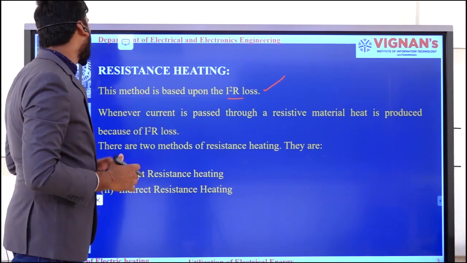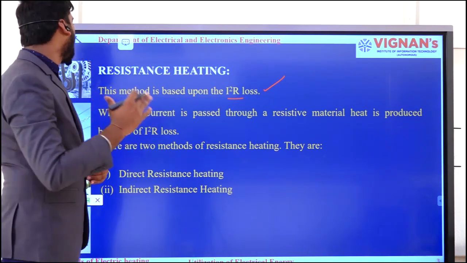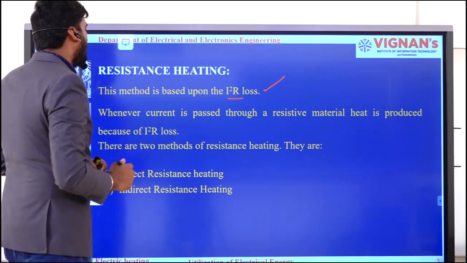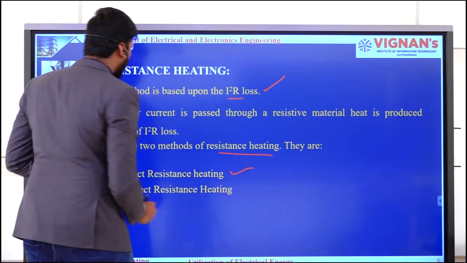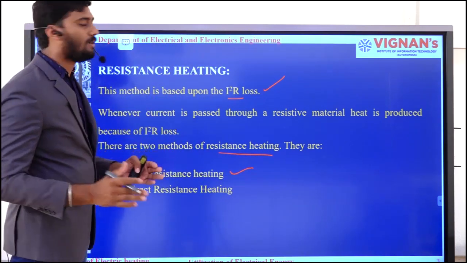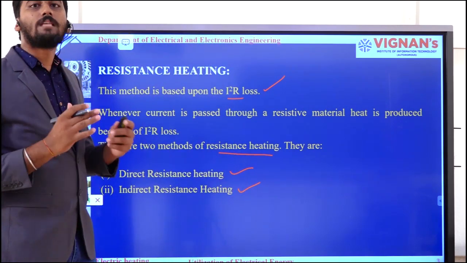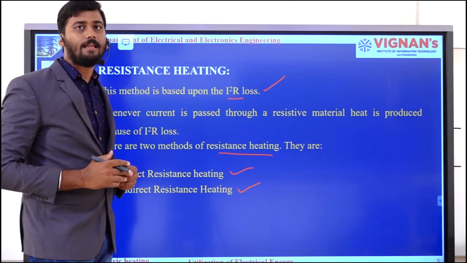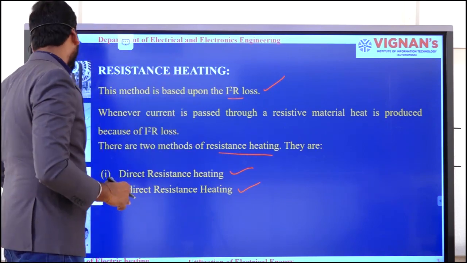Whenever the current is passed through a resistive material, heat is produced because of I square R loss. There are two types of resistance heating: direct resistance heating, and the second one is indirect resistance heating. These are the two subcategories of resistance heating. What is so-called direct resistance heating and what is so-called indirect resistance heating, we will see in our next slide.